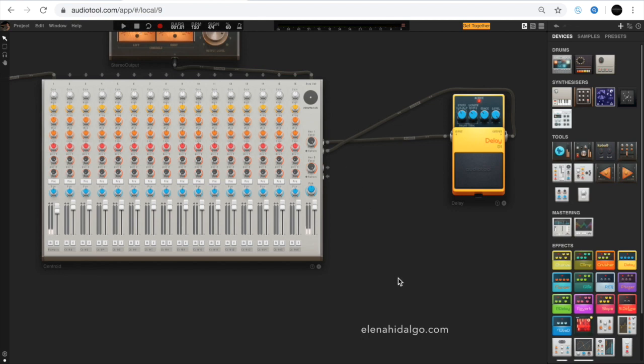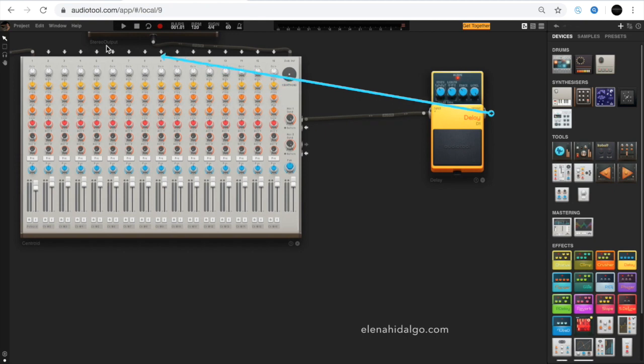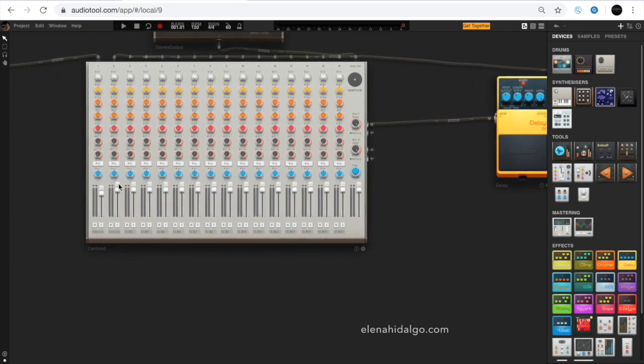Following, I'm going to show another way of connecting processors. It consists of linking the delay output to another input mixer, in this case the track 2. In this way, we can equalize the effect.